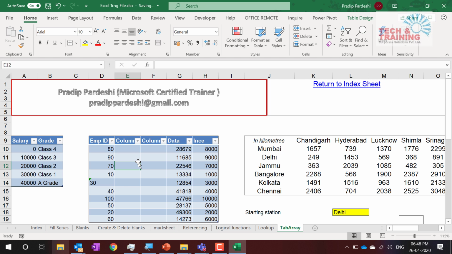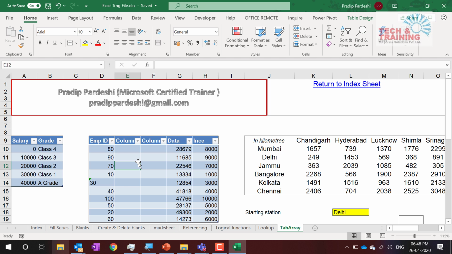If you spend time recreating the reports again and again, and if that report takes, let's say, 1 hour, 2 hours, or even a day, now with this new feature, which is Power Query, you can click on a button and automatically you will get that done. Now let me tell you, Power Query is a new feature which is available from Excel 2010.